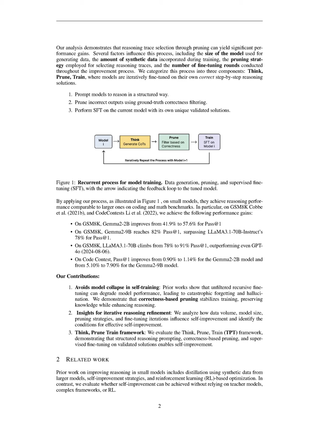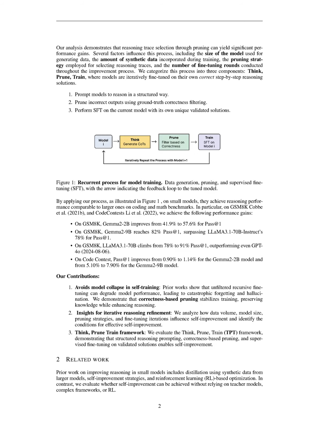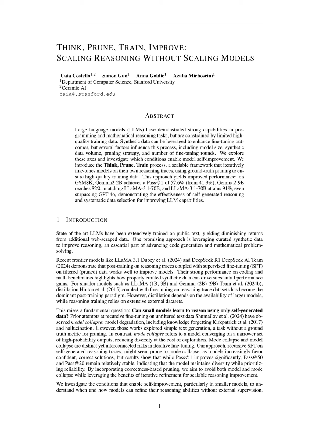The proposed method, encapsulated in the think, prune, train (TPT) framework, operates through a systematic three-step process. First, in the think phase, the model is prompted to generate structured reasoning outputs for given tasks, utilizing a prompting strategy that encourages coherent reasoning. Next, during the prune phase, the generated outputs are filtered for correctness using ground truth correctness filtering, ensuring that only valid solutions are retained. Finally, in the train phase, the model undergoes supervised fine-tuning (SFT) on its own validated solutions, iteratively refining its reasoning capabilities.